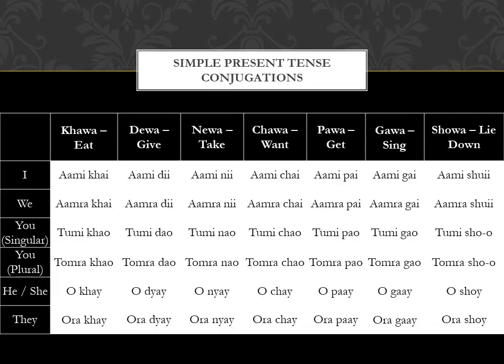Now, for the verbs which we have learned previously, all of them end in wa and all of them have the similar e, o, and I endings. So, the verb jawa will also have similar endings which we already know. So, let's have a look at what the endings are.